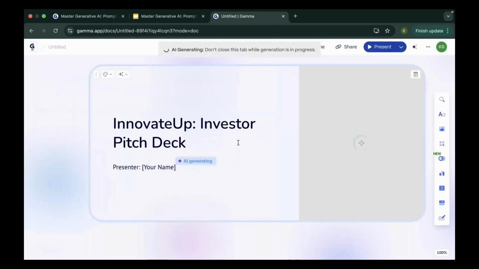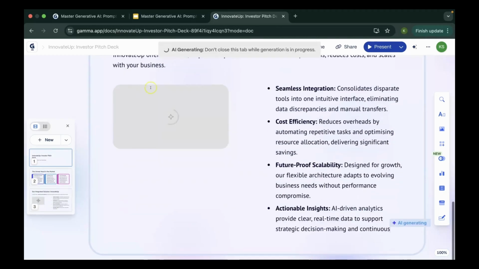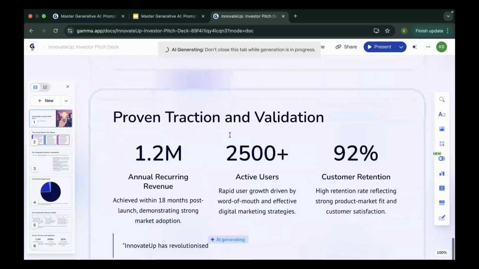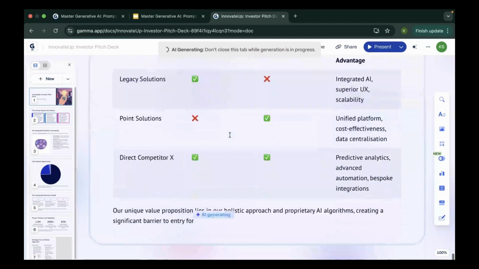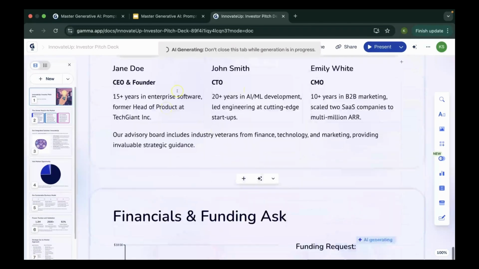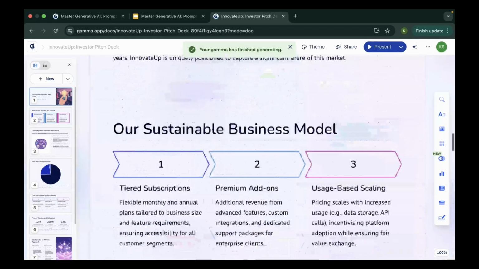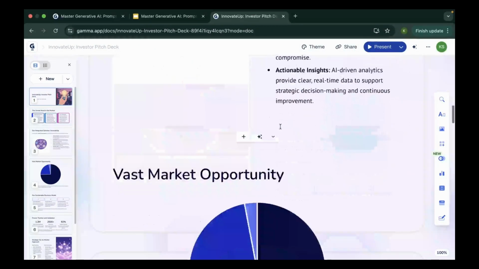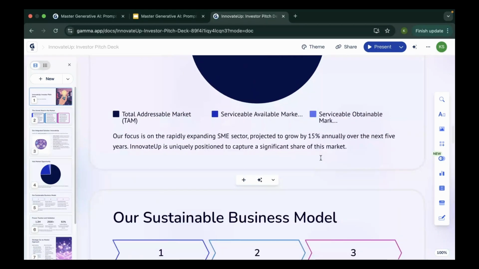A really good looking PPT. Innovator name, the unmet need in market, the sustainable model, proven traction and validation, go-to-market strategy, and there's a lot more that is happening. Financials and funding ask, and here we go. Gamma has generated your presentation, and it is actually interactive. This is an interactive presentation created by AI within a single minute for free.